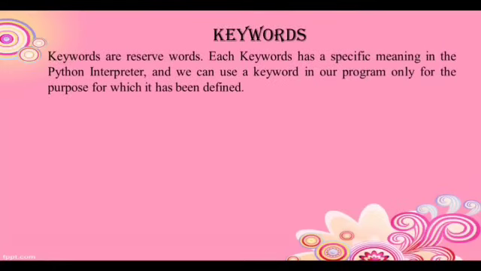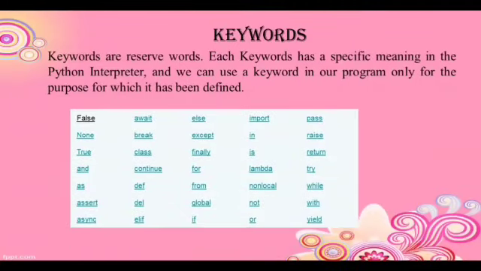Keywords. What are keywords? Keywords are reserved words. Each word has a specific meaning in the Python interpreter, and we can use a keyword in our program only for the purpose for which it has been defined. That means keywords are reserved words with a specific meaning in the language, so we cannot define any keyword as an identifier. The list of keywords is given here. So students, just remember it.